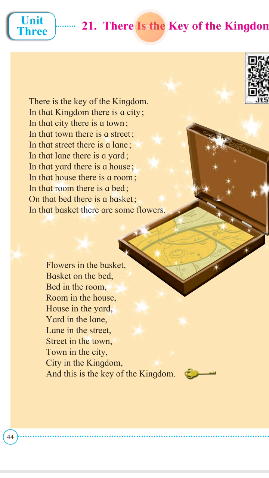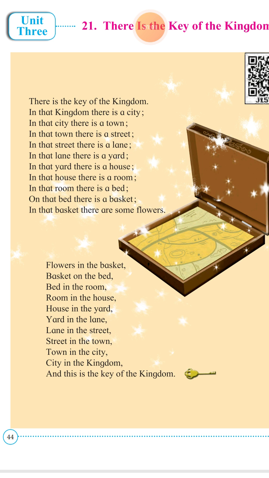See the first line. There is the key of the kingdom. Kingdom means Rajya. In that kingdom there is a city. Kingdom is the biggest thing, so in that kingdom there are so many cities. In that city there is a town. If we see our state, the name is Maharashtra. In that state, Thane is one district, meaning city, and in that city Diva is one of the towns. So biggest to smaller things are there.